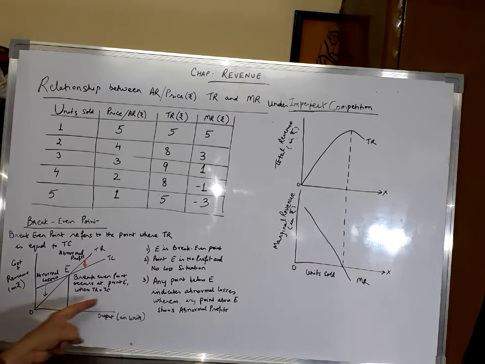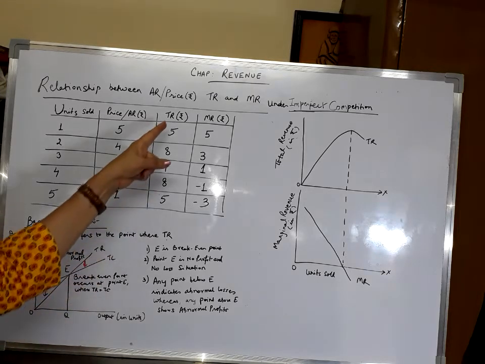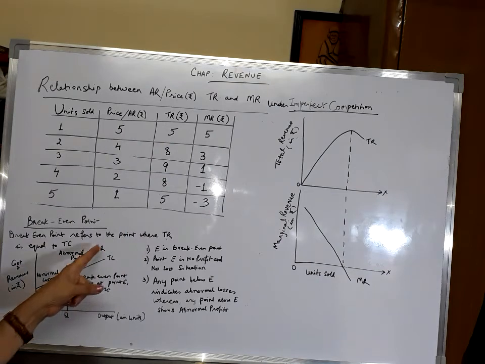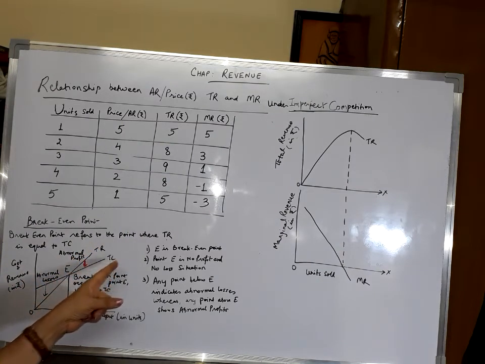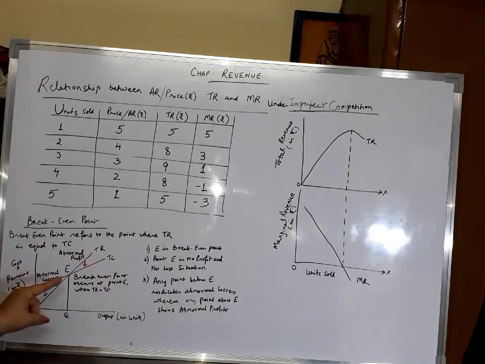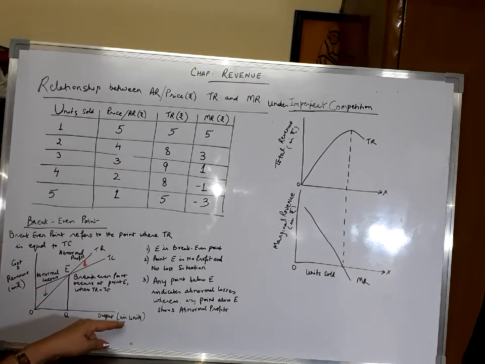And we have shown this diagram. The total revenue curve has been plotted like this. It's a rising curve, the total cost curve is the given one, and we find that point E is the break-even point, which occurs where total revenue is equal to total cost. So we have output in units on the OX axis and we have cost and revenue, that is total cost and total revenue, on the OY axis.